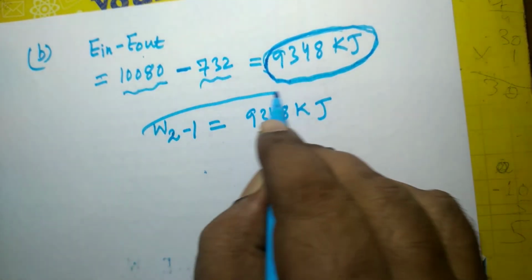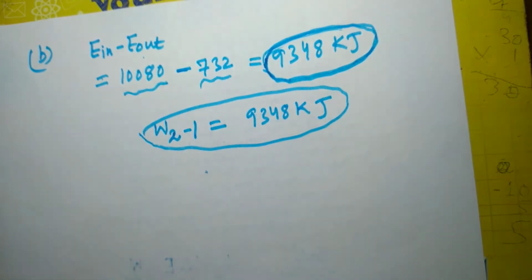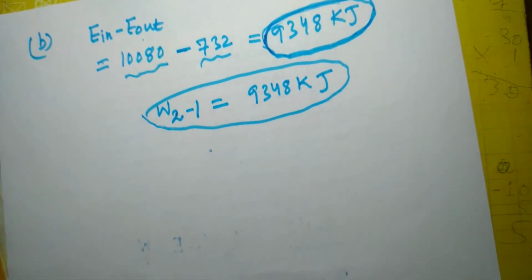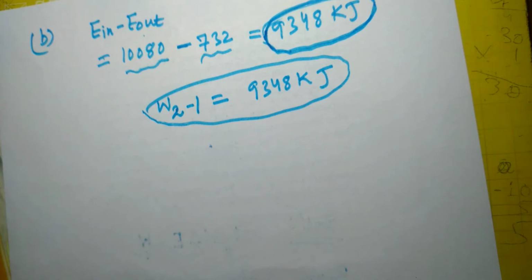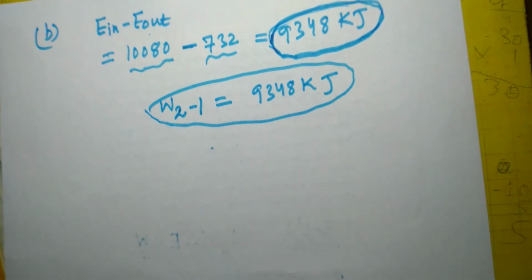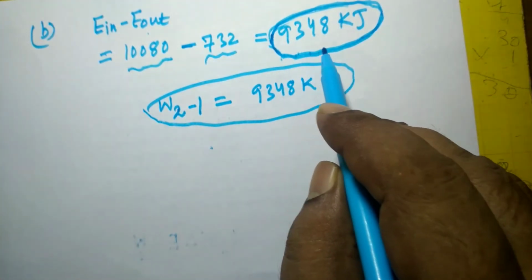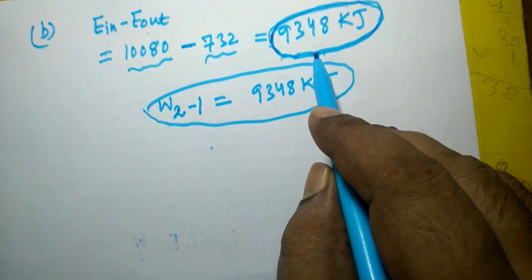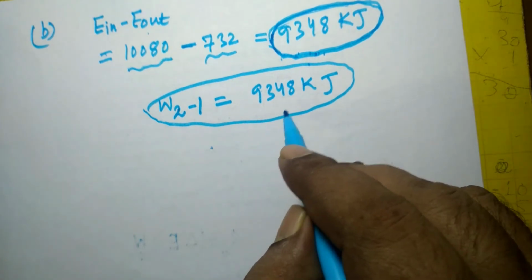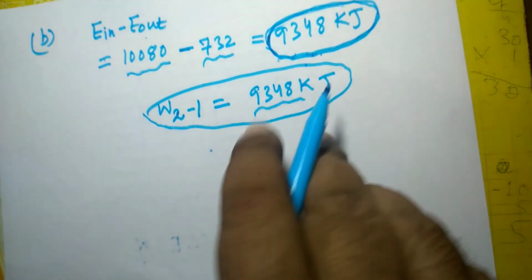So the maximum possible work that can be produced in process 2-1, and that limitation is imposed by the second law only, because the second law segregates between various categories of energy, that is high grade and low grade. It says that high grade energy can be converted into another form of high grade energy, and low grade energy cannot be completely converted into high grade energy. But in this case, the net energy that enters the battery is in the form of high grade energy, so it can be converted into work, that is 9348 kilojoule.